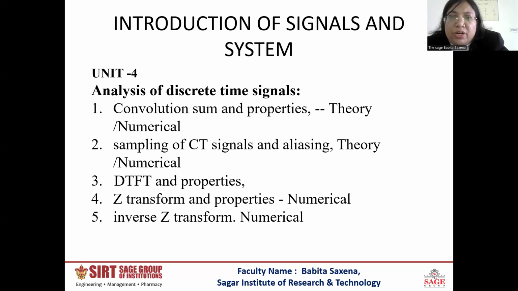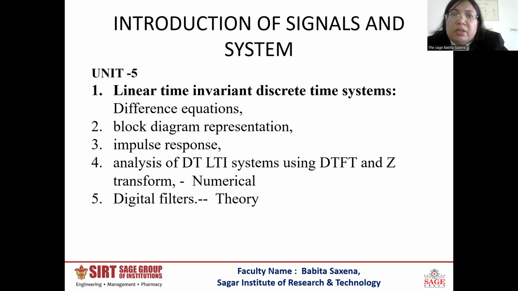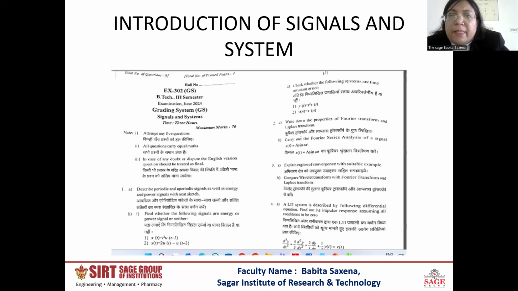In unit 4, analysis of discrete time signal, convolution, sampling, DTFT and the Z transform are very important topics, and these are very easy topics also, so you have to study all these topics. In unit 5 you have to study the difference equation, block diagram representation and digital filters. So these are the very important topics, and this is the RGPV paper.